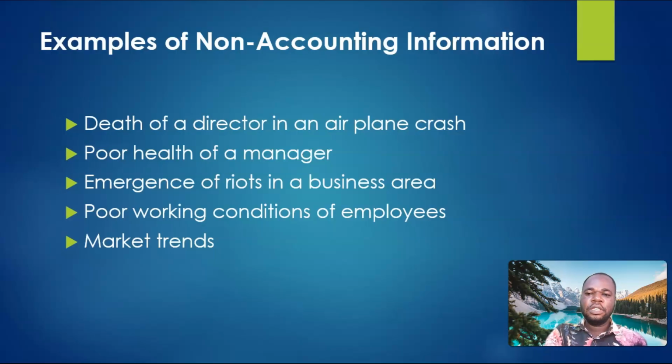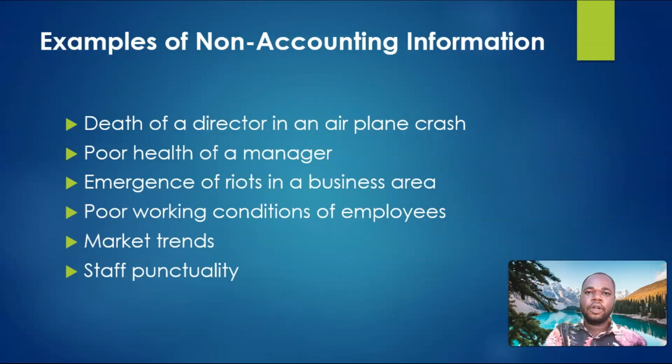Next is staff punctuality. If our staff are coming to work late, if our staff are not coming to work on time, this can affect our output and thereby affecting our finances. But we cannot objectively measure how much we are losing as a result of this.